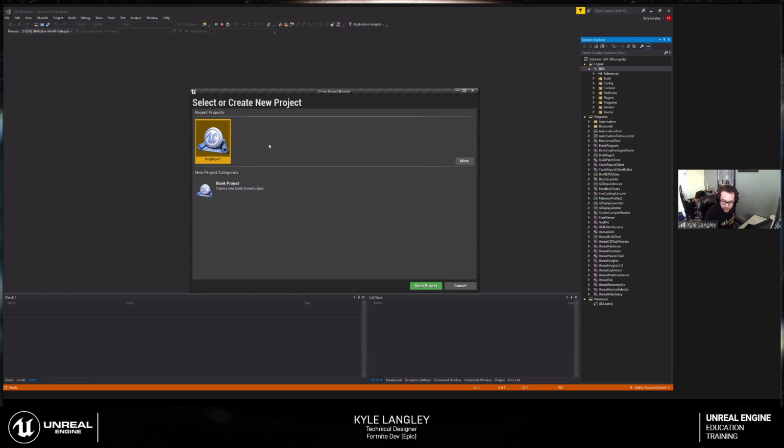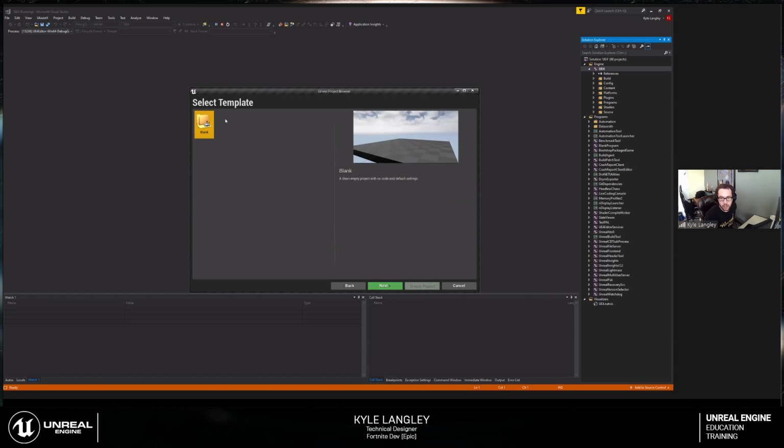You'll be met with a screen here. I have a recent project called Bug Report, which I'm sure has very interesting things in it. But you would create a new blank project. You would also, depending on how you've done your install, you might get templates. These templates would be something like third-person shooter, first-person shooter, VR templates, vehicle templates.